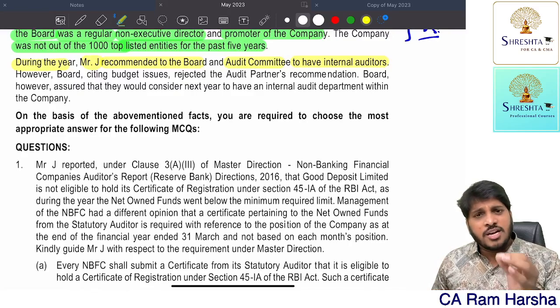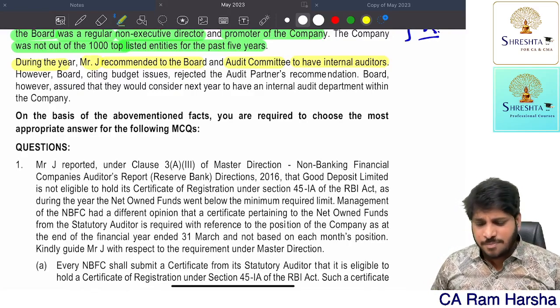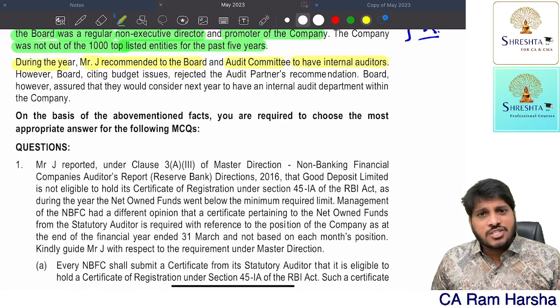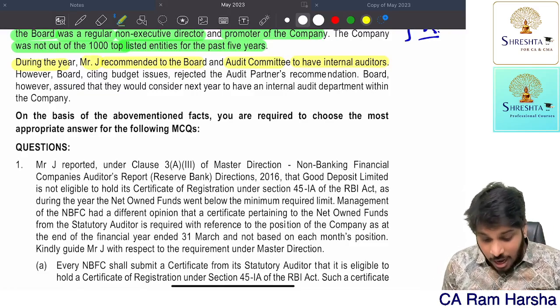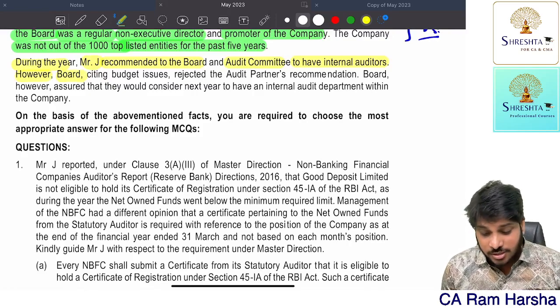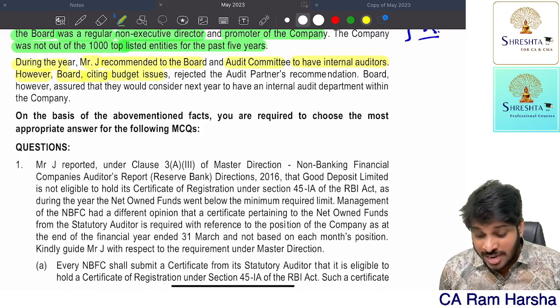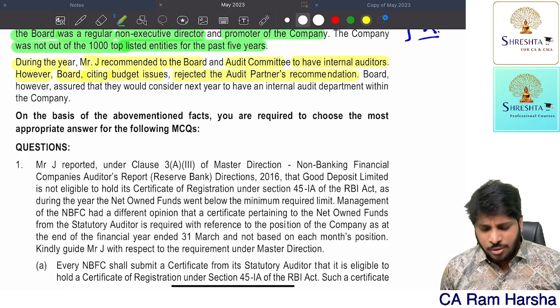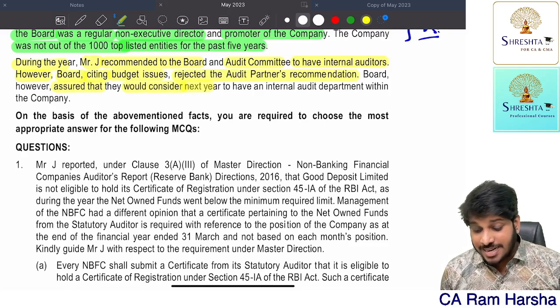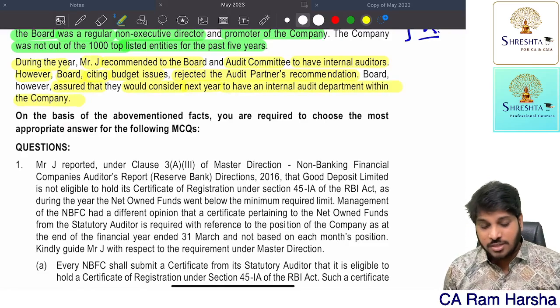Definitely, internal audit must be there. Without an internal audit department, how can this NBFC continue? Section 138 violation. However, the board of directors, citing budget issues, rejected the auditor's recommendation. However, the board assured that they would consider next year to have an internal audit department within the company.